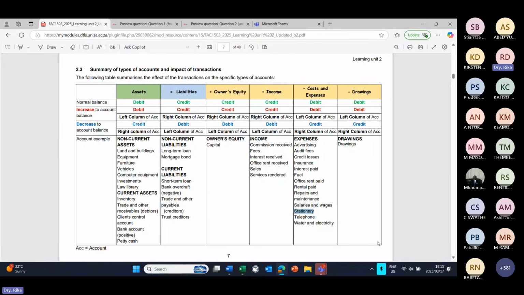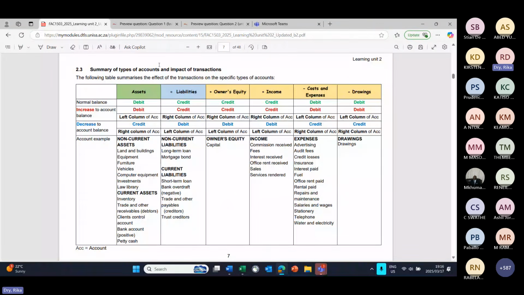If our business was not an accounting services business, but a stationery store, and they purchased the stationery to sell, then that stationery would have been inventory and would have been classified under assets. But since it's stationery for use in the office, it falls under expenses.